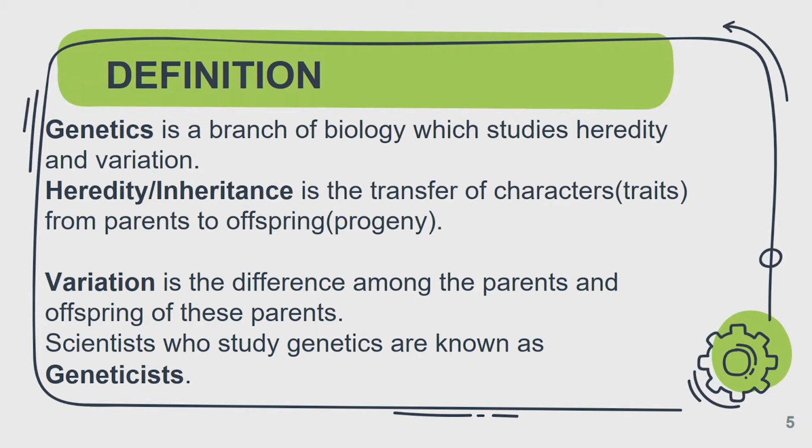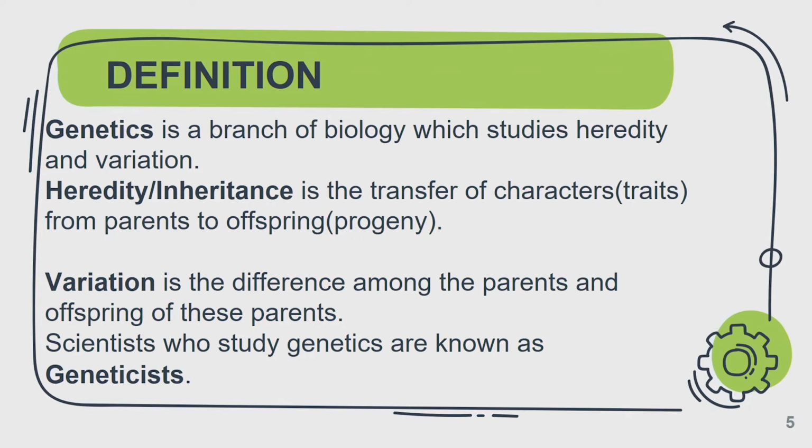Then variation is trying to talk about the differences that we have among the parents and offspring of the parent. You know, when you have children from the same parent, though we may have similarities, however, we also have some differences.